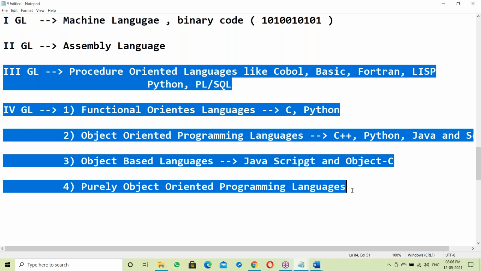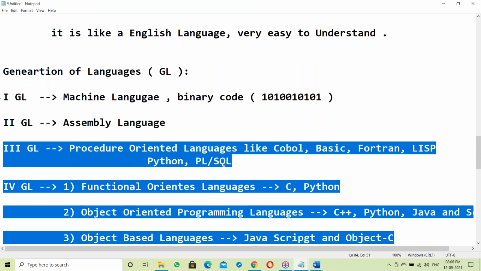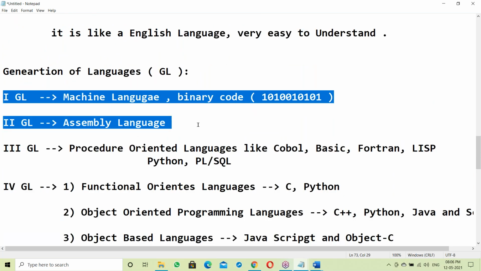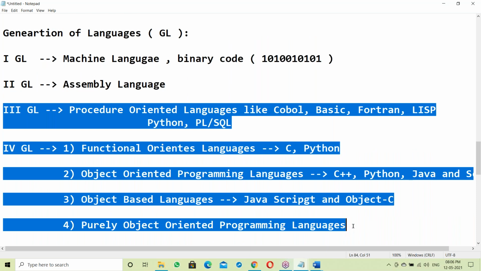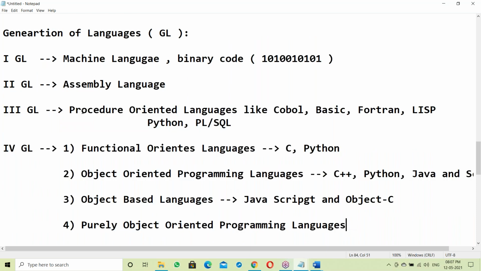Third and fourth generation are high-level languages, and we are using high-level languages. The first and second generation are computer understandable. The computer internally uses these two languages, and those are not required for us. So this is our area for thinking.